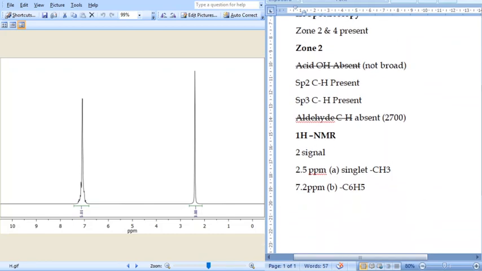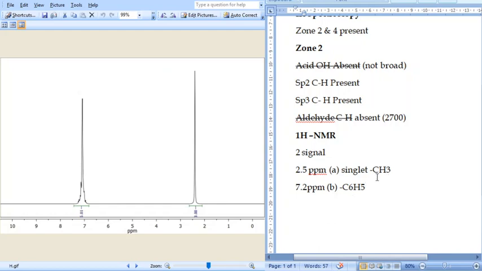The peak is at 7.2 ppm. This is very important. Whenever you get a peak around 7 to 8, even 6.8 to 8 you can consider, they are due to aromatic protons. This is evidence, and there are 5 protons. The integral value says it is a 5. When there is a 5, that means it is a monosubstituted aromatic ring.